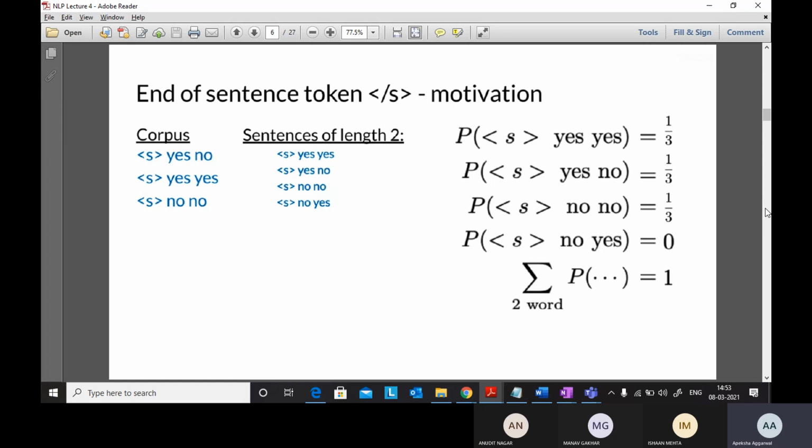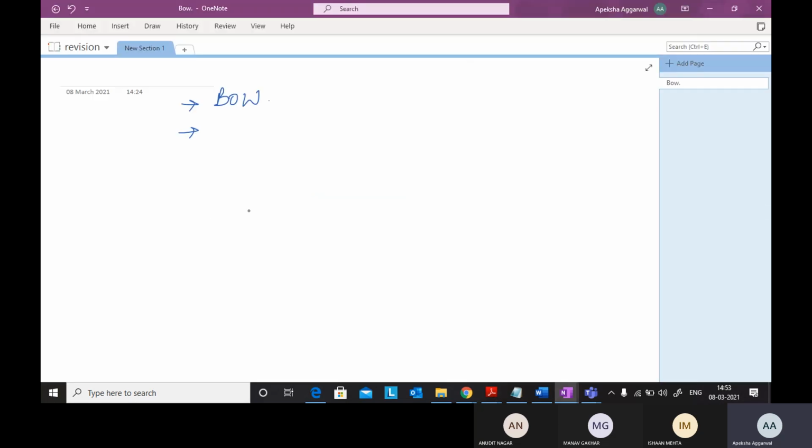But there is a disadvantage to this n-gram approach. So what was the disadvantage? Anyone? Computational complexity, yeah, and vocabulary size. Suppose, let's take a sentence: this is apple.